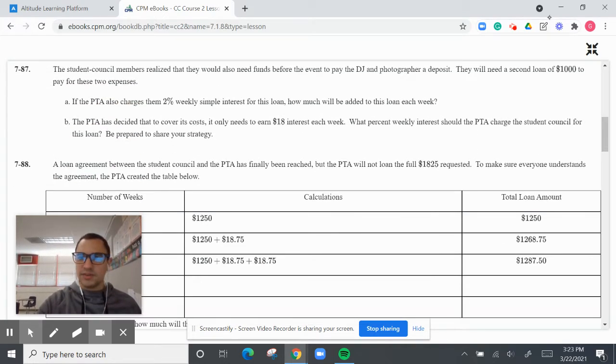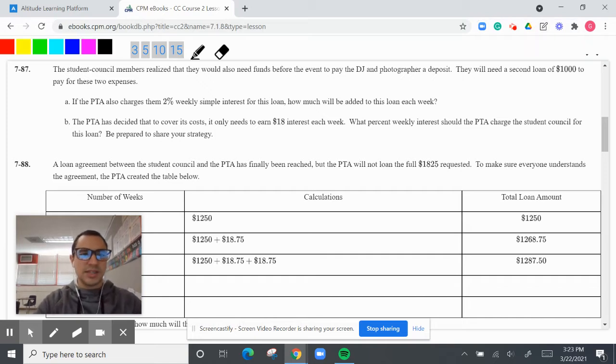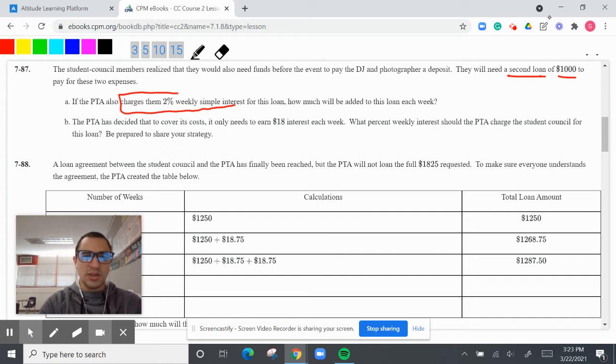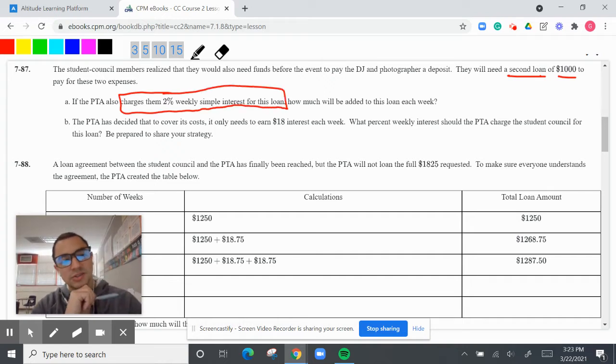787. So 787, student council member realized that they would also need funds before the event to pay the DJ and the photographer a deposit. So they need a second loan of $1,000. They just have so many loans. They need all this money, but the PTA is going to charge them 2% again. So they're very nice. They're not going to go higher. They're going to do 2%. It's totally fine. How much will be added to this loan each week?